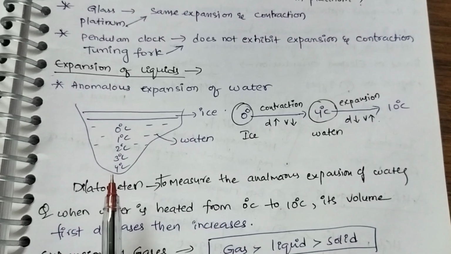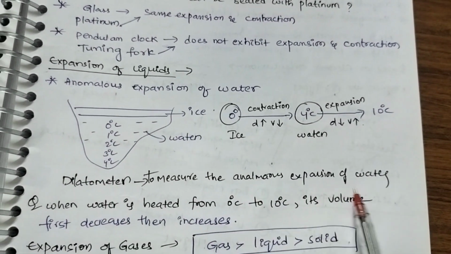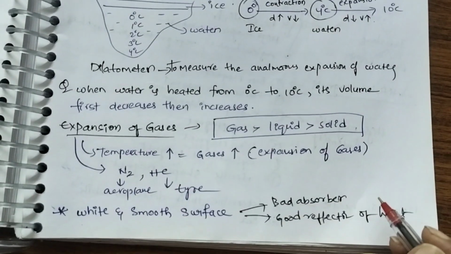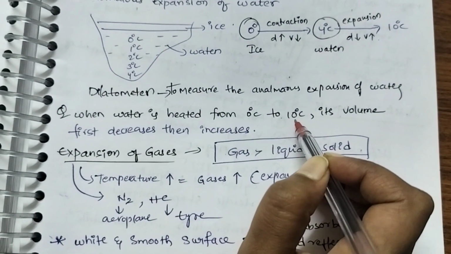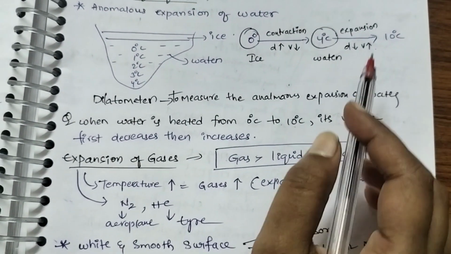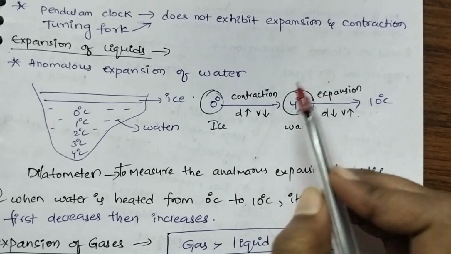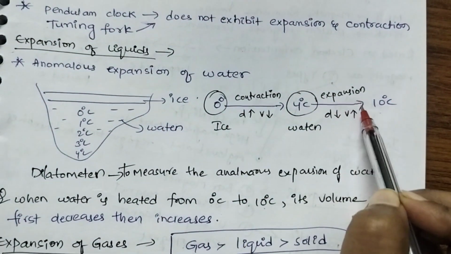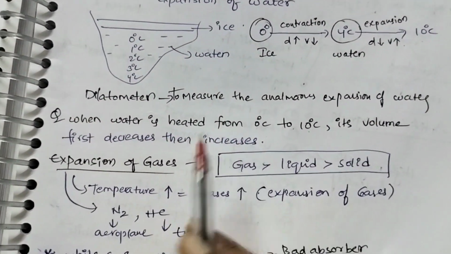Dilatometer is the equipment or instrument which is used to measure the enormous expansion of water. What happens when the water is heated from 0 degrees to 10 degrees? They are asking about volume. At first, from 0 degrees to 10 degrees, the volume decreases. Later, it increases. First decreases, then increases.